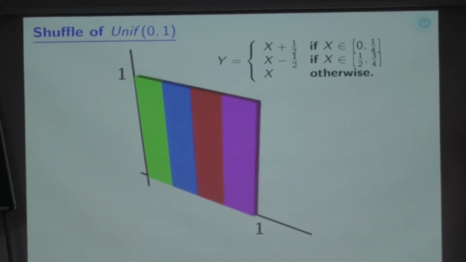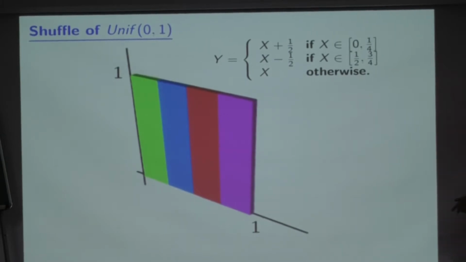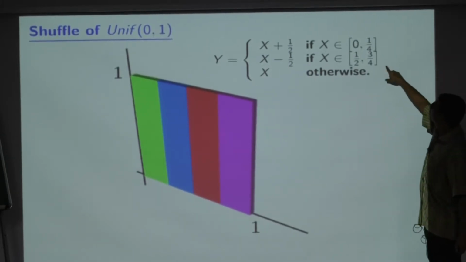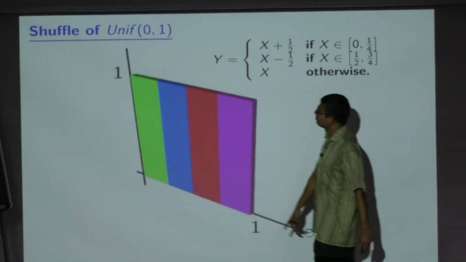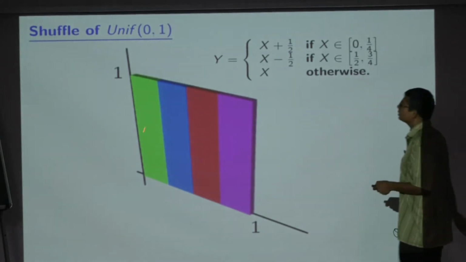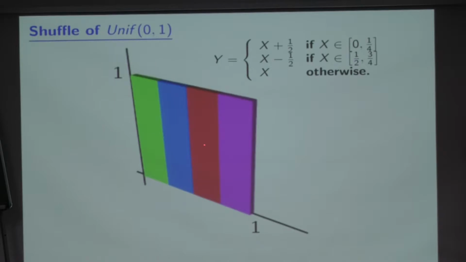So whatever I do, I will again end up with uniform 0, 1. Mathematically, what I did is this: if x lies between 0 and 1/4, that is, in the green strip, the first strip, I took it to the red strip; I added half. If on the other hand I was in the strip between half and 3/4, I took it back by half, and if I am in the blue or the purple strips, I leave it as it is. Observe that y still has uniform 0, 1 distribution.